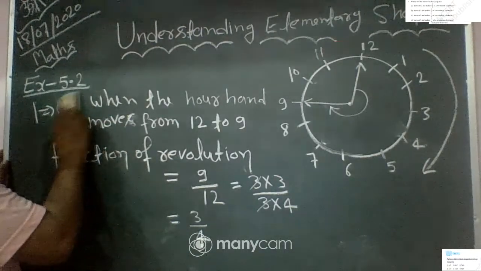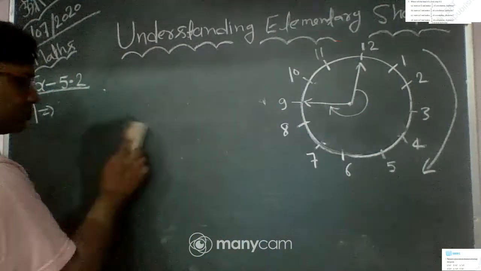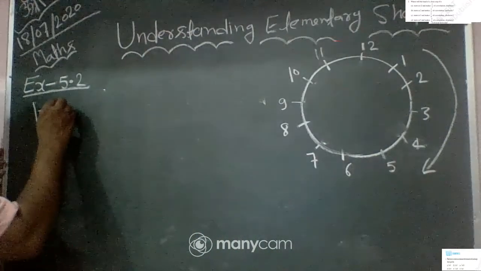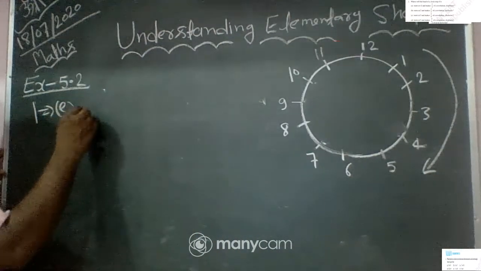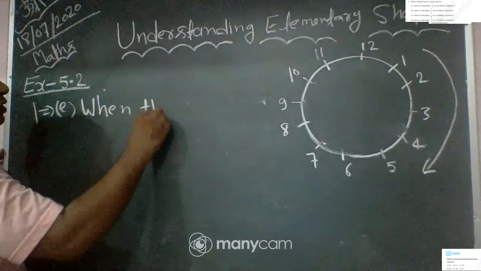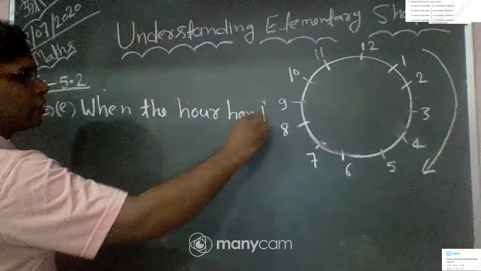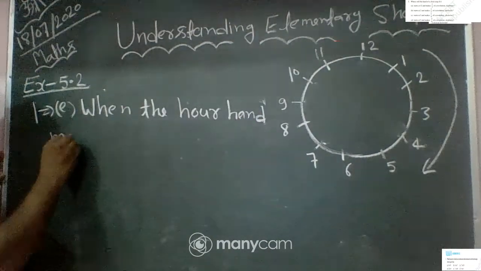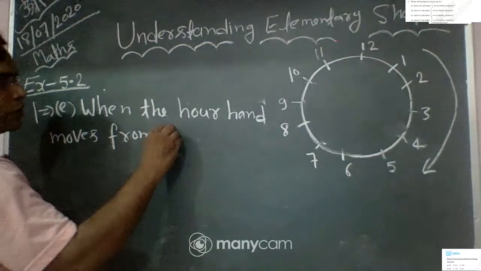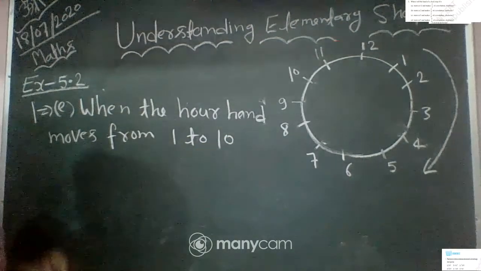Sorry, E part. Okay, E part is that when the hour hand moves from 1 to 10. What is the question?